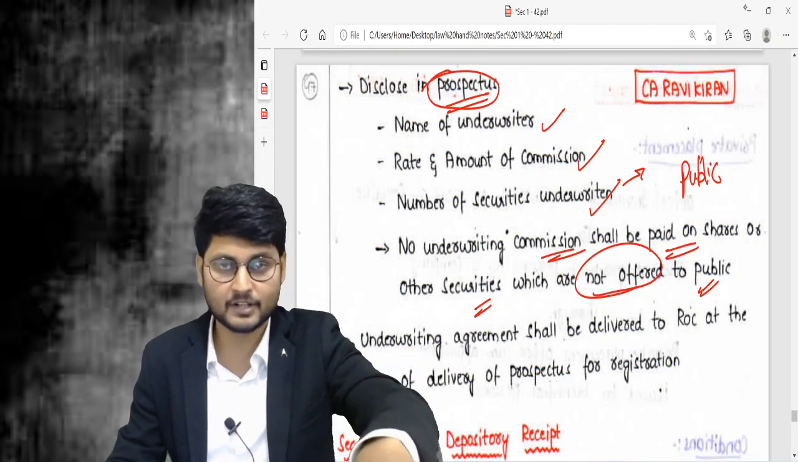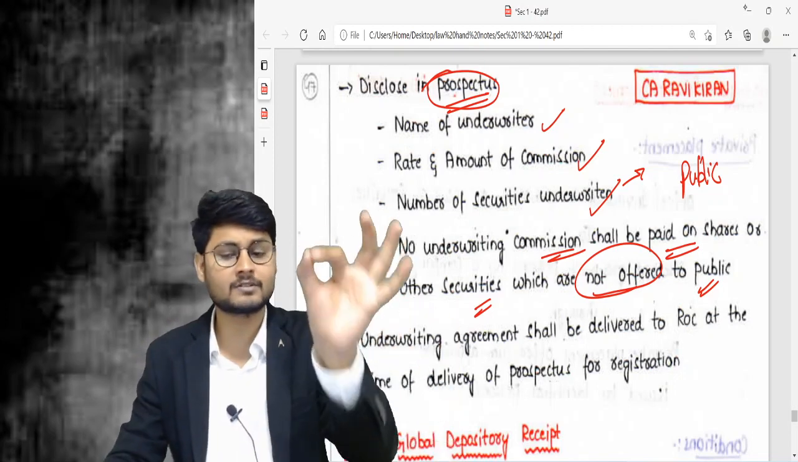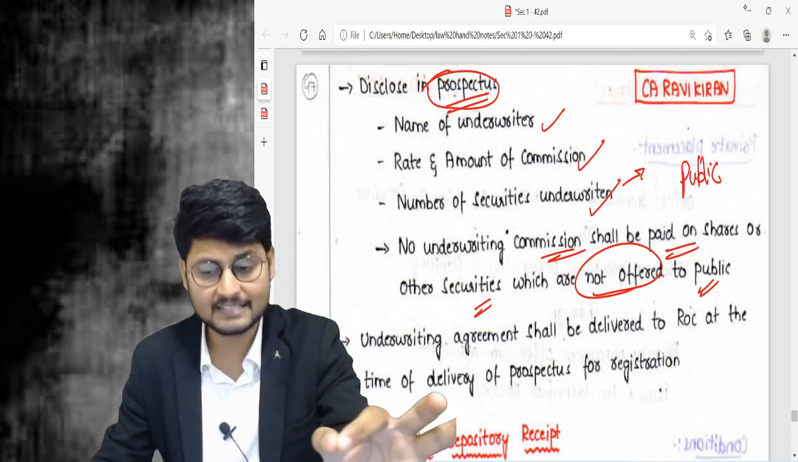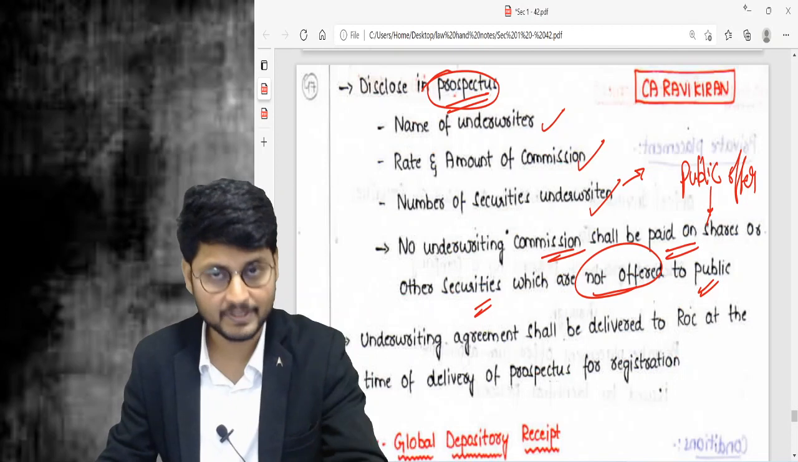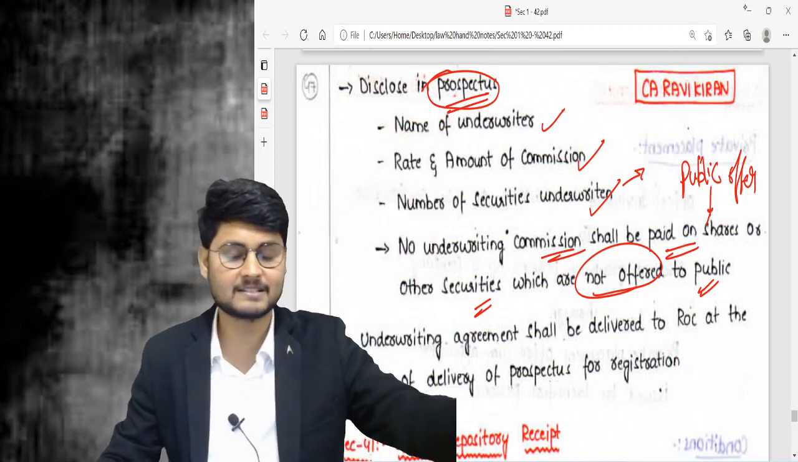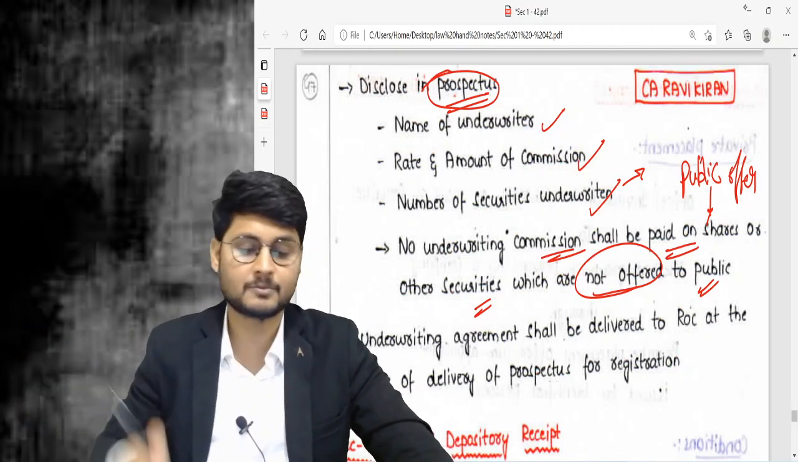It is there in section number 42. In those instances, underwriting commission is not possible. Underwriting commission is possible only when it is a public offer by the public company. For them only underwriting commission is applicable. Public company issuing private placement, underwriting commission is not possible.